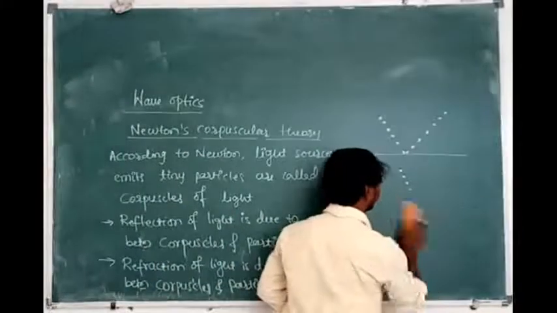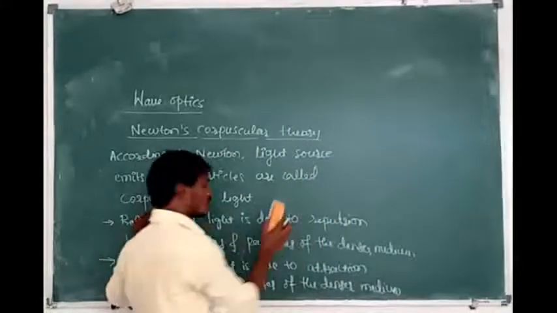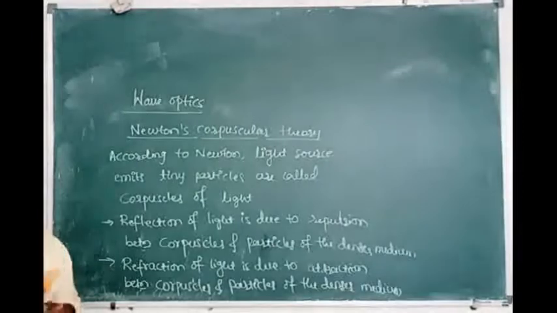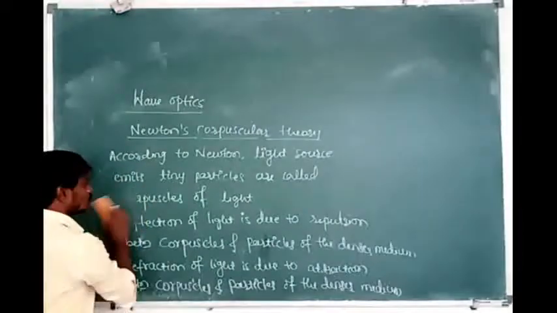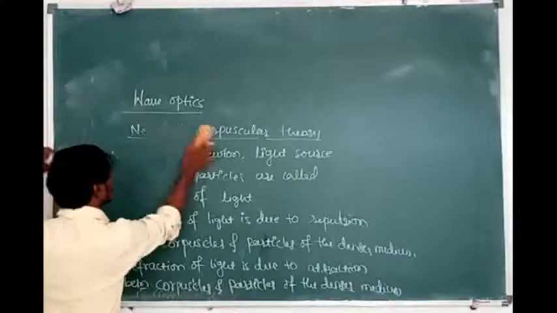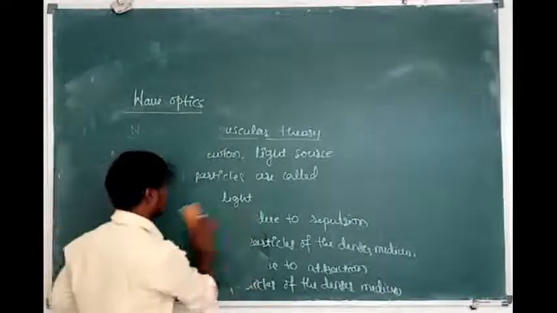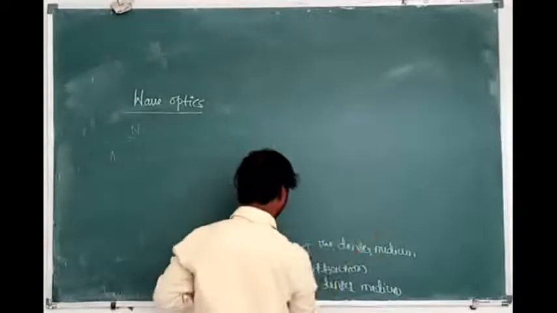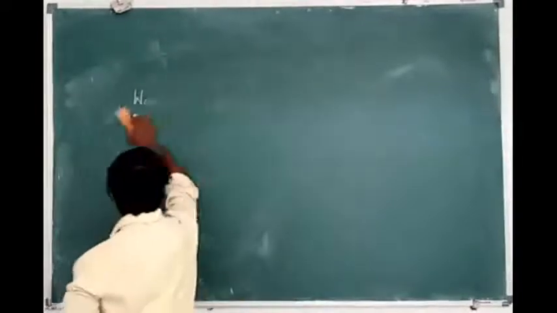According to Newton, the light is made up of tiny particles. Those particles are called corpuscles. Then, according to Christian Huygens, the light is emitted in the form of a wave. Next, we are going to discuss Huygens wave theory.